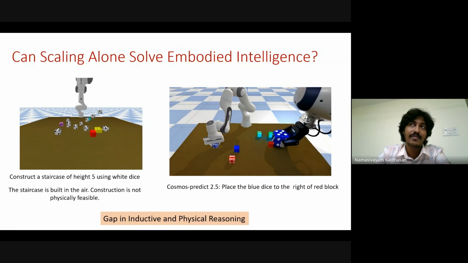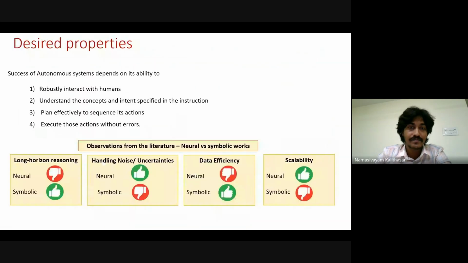But there is a huge literature where reasoning and planning have been studied for a long time. Classical symbolic techniques can predict preconditions and postconditions, and reason and plan accordingly. If we observe the literature, we see a pattern. Neural methods are good at handling noise and uncertainty, and they are scalable, whereas symbolic methods are data efficient and good at long-horizon reasoning and planning. So there are complementary advantages between the symbolic and neural worlds.